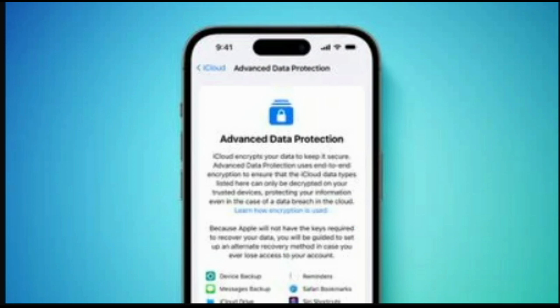Advanced Data Protection. iOS 16.2 introduces an optional advanced data protection feature that, when enabled, expands end-to-end encryption to many additional iCloud data categories, including messages backups, photos, notes, reminders, voice memos, and more. Advanced data protection is currently limited to US users and will start rolling out to the rest of the world in early 2023, according to Apple.